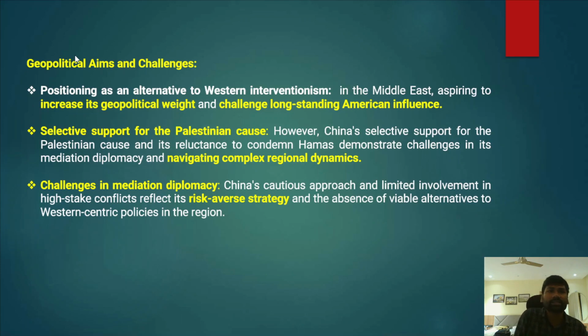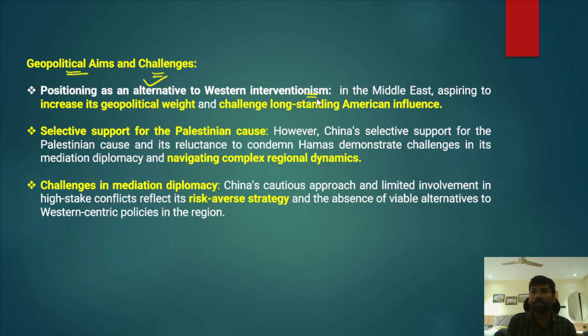And after that, there are certain geopolitical aims and challenges that China has been facing in this regard. In this multipolar world, China has been facing a few challenges, and China also has certain geopolitical aims. First and foremost, it wanted to position itself as an alternative to Western interventionism. For example, Western interventionism essentially means that in any conflict or crisis-like situation, the West comes into that particular region.